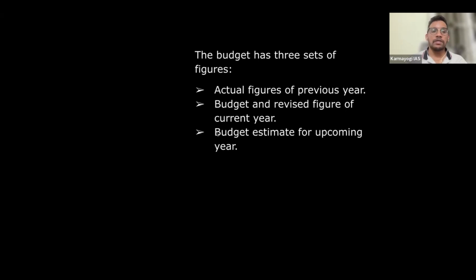Now budget estimates of the upcoming year, that means 2025-26. Now government is going to propose, that is the budget estimates, we call it as a BE. RE means revised estimate, that is of the ongoing current year because the final figures are not yet available, still 2 more months are there. And then we have the actual figures, that is 2023-24, which has been done.